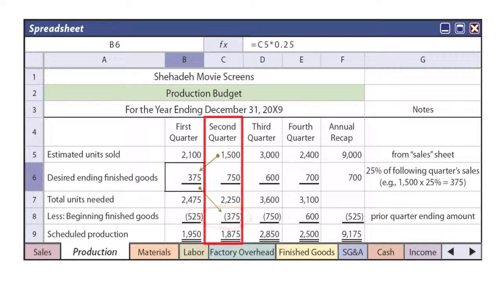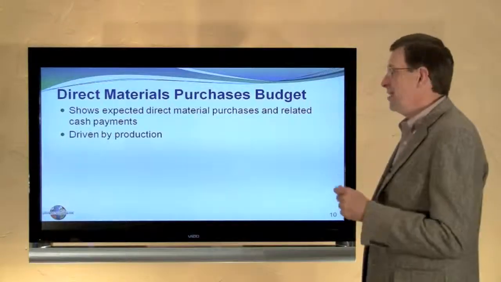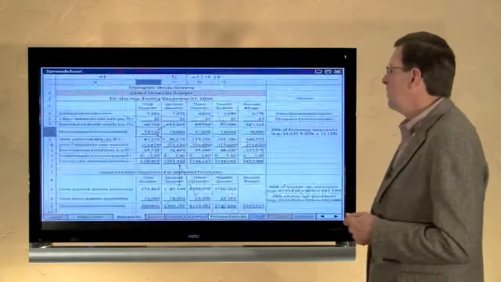In other words, we need to have 1,500 for sales this period and 750 in ending inventory. So we need to have total units for the period 2,250 to meet current sales and 1/4 of the next period's sales, minus the anticipated beginning inventory of 375. So all of that becomes fairly complicated to determine that we need to produce 1,875 units this quarter. Of course, that's the level of production. Production requires material, labor, and overhead.